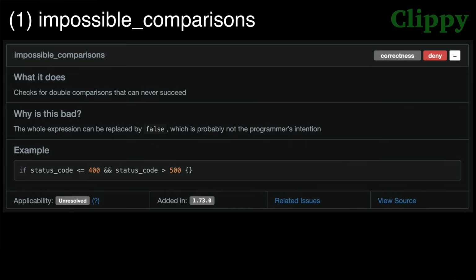Number 21. There are 20 new clippy lints. What is this, the golden age of clippy or something? These lints are growing like weeds. Let's go over them. Lint 1. Impossible comparisons. This deny by default lint checks for Boolean logic that will always evaluate to false, like this example that's looking for a status code that is both smaller than or equal to 400 and larger than 500 at the same time.